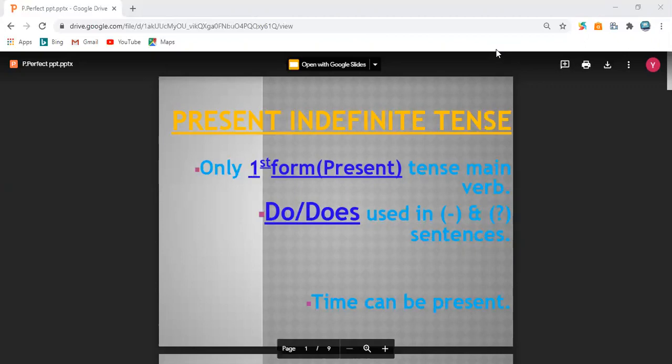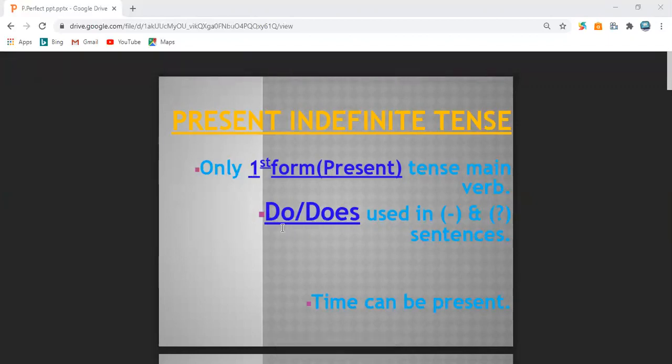But when we change the simple sentence of present indefinite tense into negative or question sentence, then we use the helping verb, that is do or does. Because without the helping verb, we cannot convert a present indefinite sentence into question sentence, or put not into the negative sentence. Okay, students? And another point to be kept in mind is that time can be present in the sentences of present indefinite tense. Now move forward.